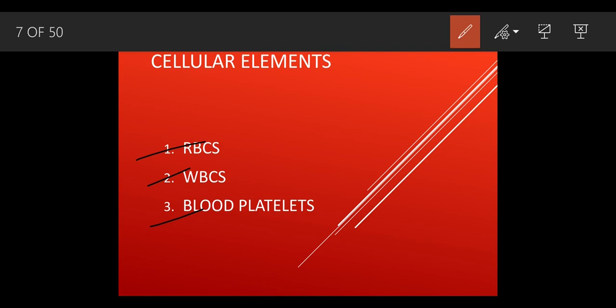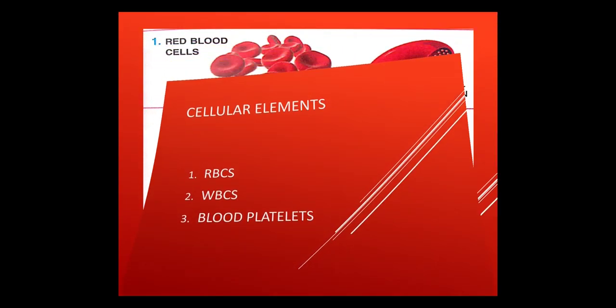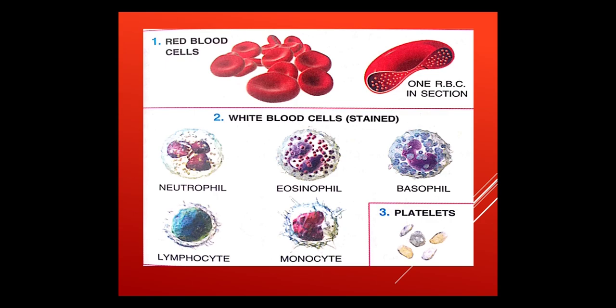Okay, let's understand. These are the different structures we are going to see, and then we are going to study them one by one. The above part is the RBCs, there are WBCs, and there are the platelets.